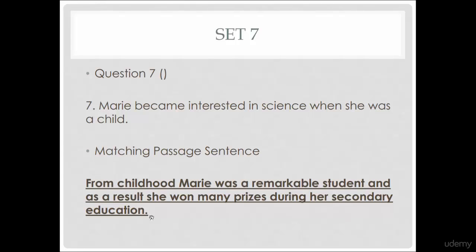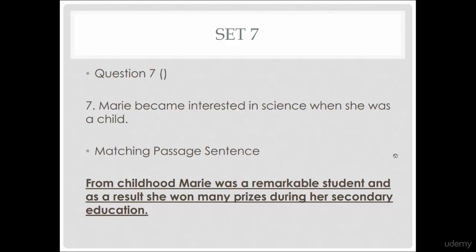If it were false, it would say that she began to like history when she was a child. That would be false because our question says she became interested in science, and then our passage would say she became interested in history. That's an example of false. Something has changed or something is different. Okay, so that's how you have to understand it when it comes to the yes, no, not given question.